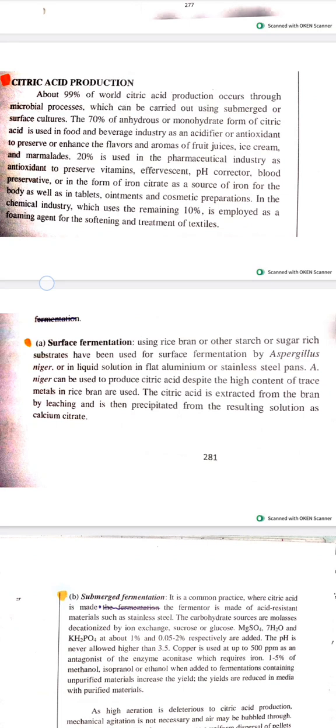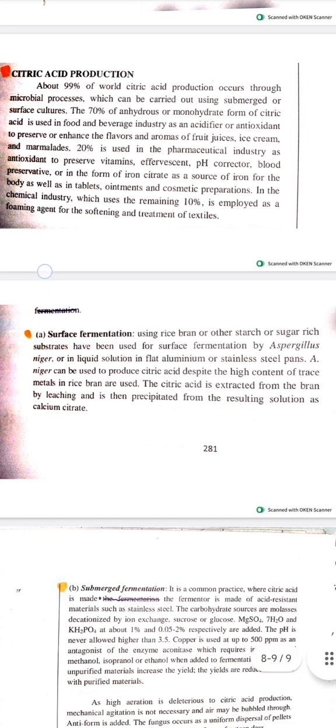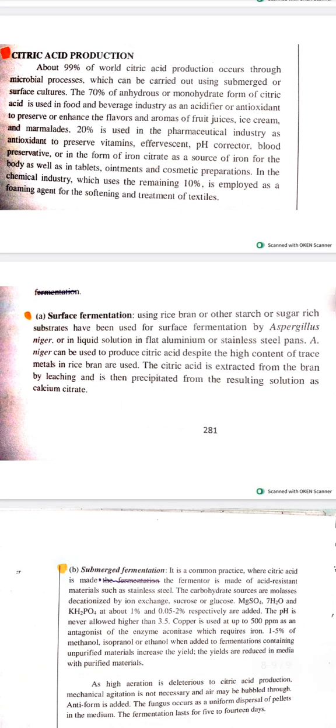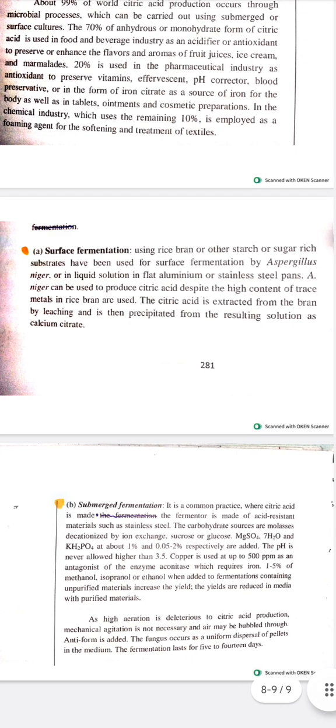Surface fermentation. Rice bran or other starch or sugar-rich substances have been used for surface fermentation by Aspergillus, or in a liquid solution in flat aluminum or stainless steel pans. Vinegar can be used to produce citric acid despite the high content of trace metals when rice bran is used. Citric acid is extracted from the bran by leaching and is then precipitated from the resulting solution as calcium citrate.